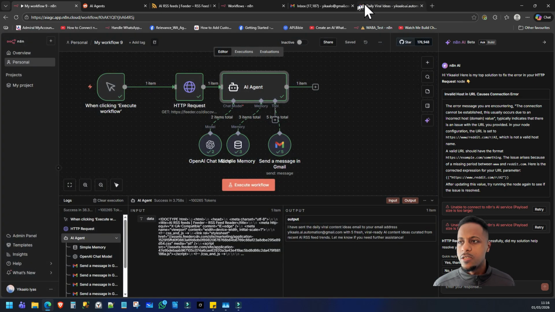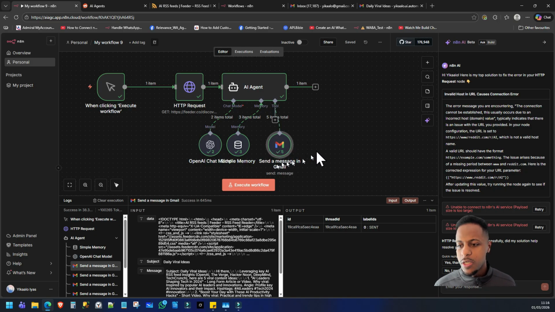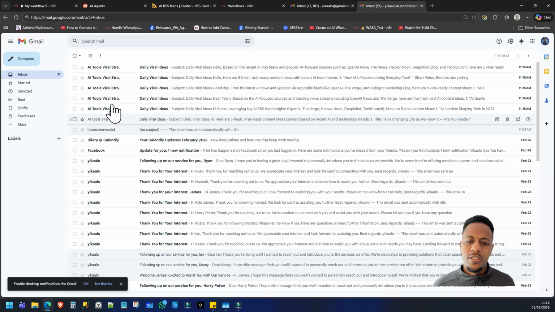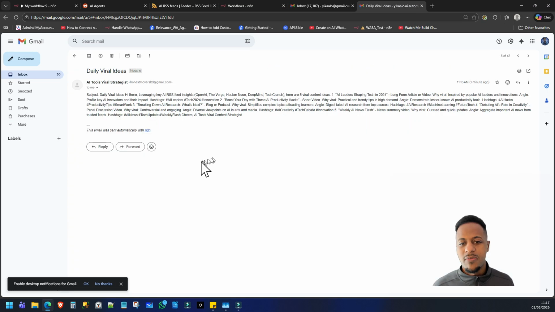Okay, so now I've gone through that. I've told it to send it to my Gmail, so I've added this Gmail tool to send that email. So now this is one that I created earlier. Now the format didn't come out the way I wanted, so that needs a little bit of tweaking, and it should have given me some more ideas. So I told it to give me 5, and again, ideally I would have wanted it to be done in one email, so the system message, the prompt needs to be adjusted. But let's have a look at the first idea.